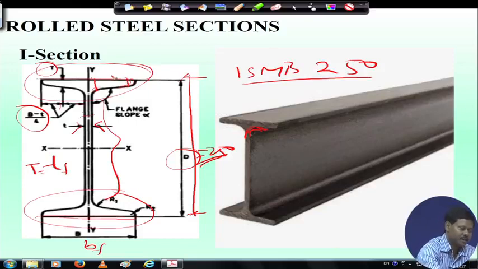Then what will be the gauge distance between these two, means where the bolt or rivet will be placed. So, that gauge distance also are standard for particular section. So, all the relevant properties you can find out from that code, right.